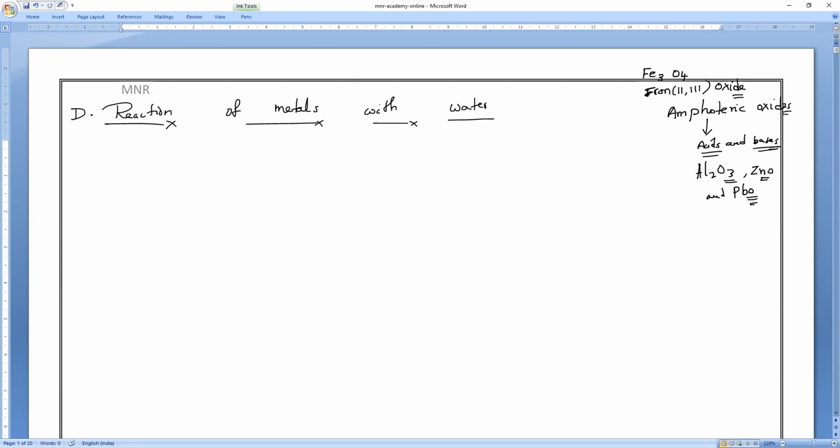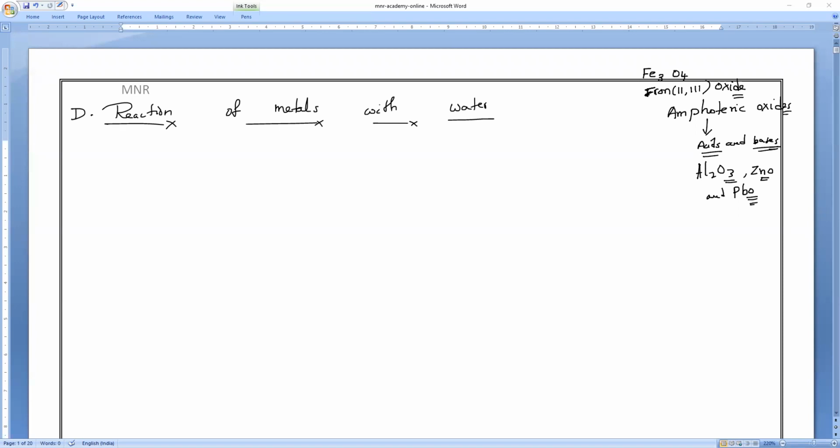But what will happen with iron powder? In the NCERT book we studied, I have told you. Iron can't catch fire, but iron powder can. Do you remember, everybody, whether you studied it or not?